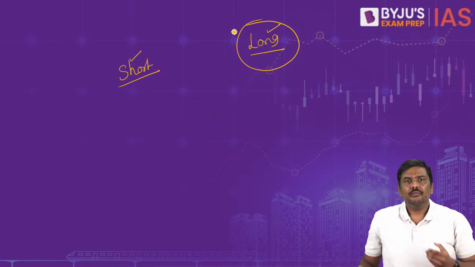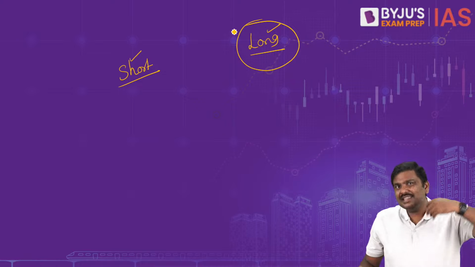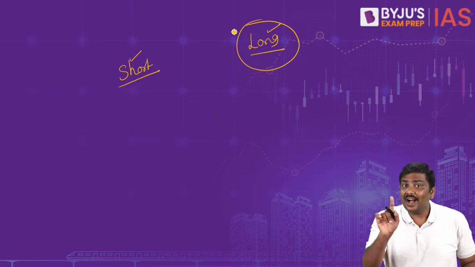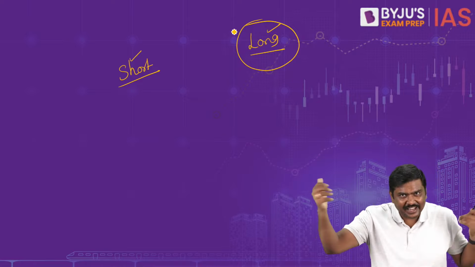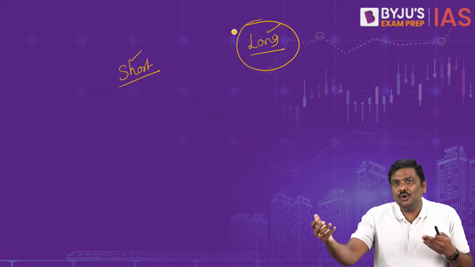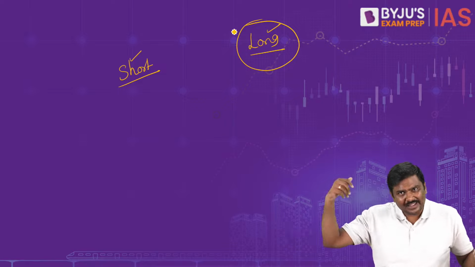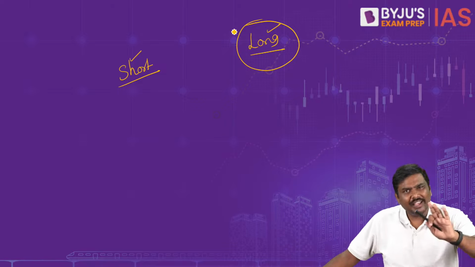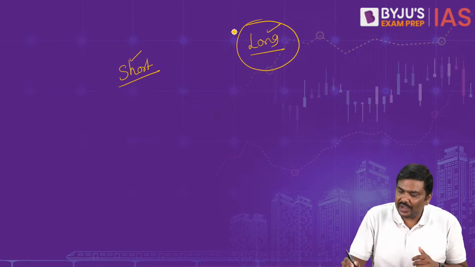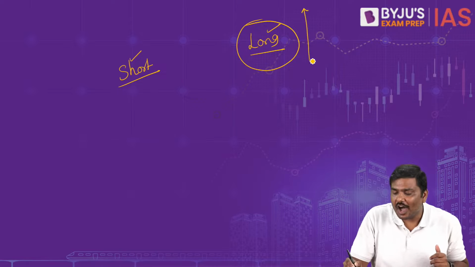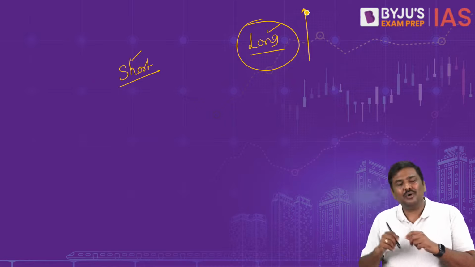Why? Because you're investing in a long-term bond, let's say 10-year bond, you're taking higher risk. You do not know what is going to be the inflation in the next 10 years. You do not know what kind of volatility will be there in the next 10 years. You're taking a higher risk. Now, because you're taking a higher risk, you expect a higher yield, a higher coupon on a long-term bond.